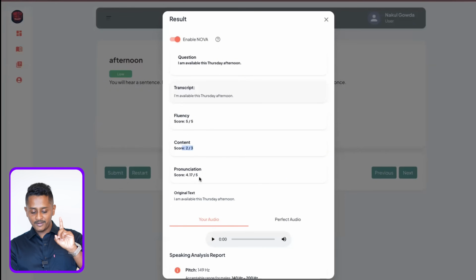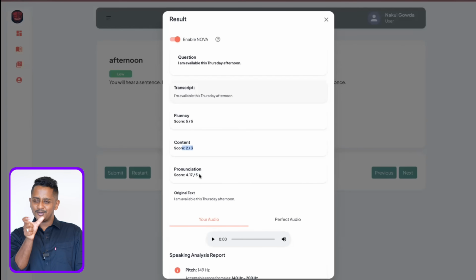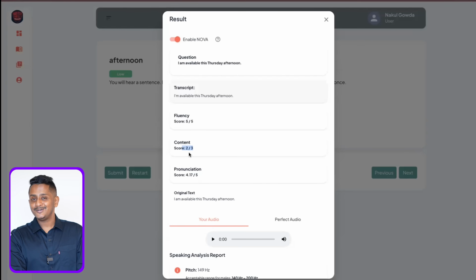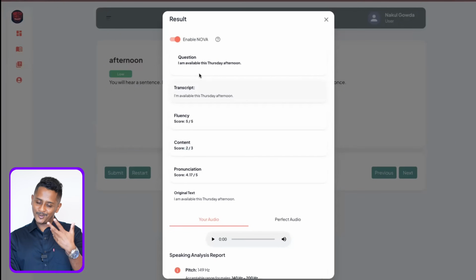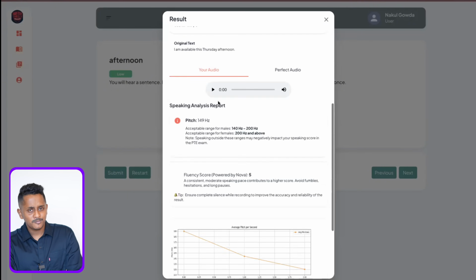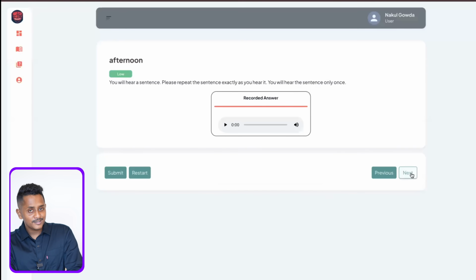But the fluency is 5. For repeat sentence, even if fluency goes to 4, it is still fine, because for a short audio it is very difficult to code for higher fluency. Anything above 4 is a great score, and content 2 out of 3 is precise enough to get full scores. Or I will probably have to speak "I am available." If I split, marks will go down for fluency. This is perfectly fine. That's how it would be in the exam. This is working precisely. We quickly move on to the next question.